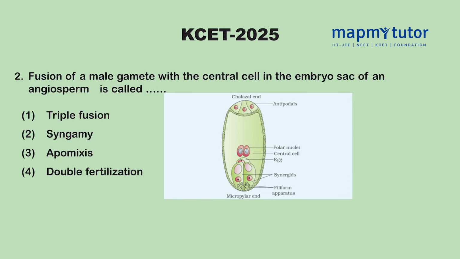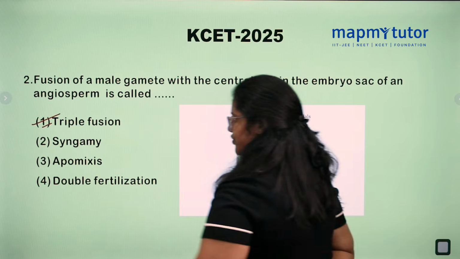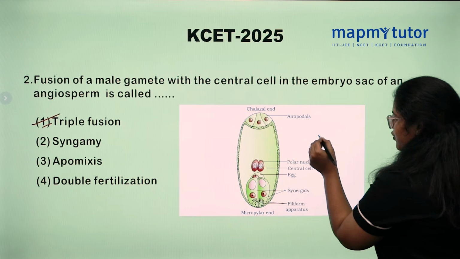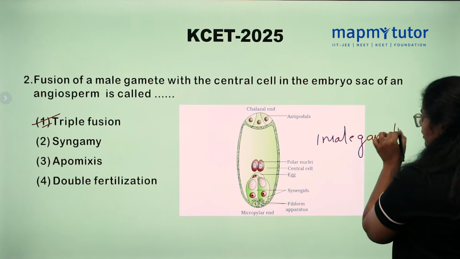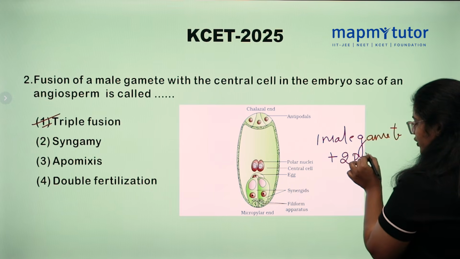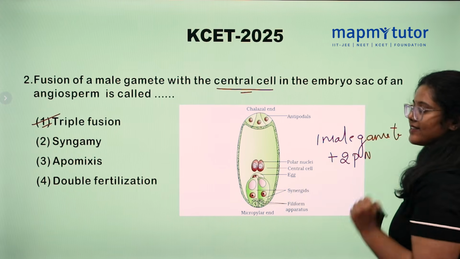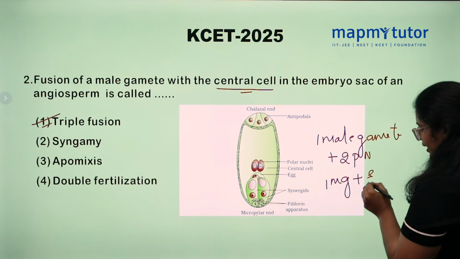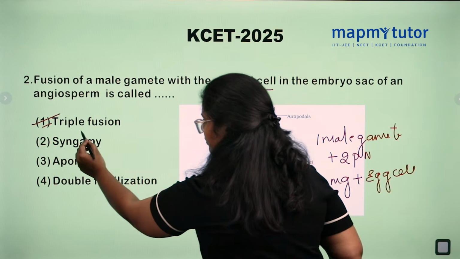Fusion of male gametes with the central cell in the embryo sac of an angiosperm is called. So the option is triple fusion. Why not syngamy? Triple fusion is fusion of one male gamete with two polar nuclei which are present in the central cell. That is triple fusion. Whereas syngamy is fusion of one male gamete with the egg cell. So the correct option is triple fusion.